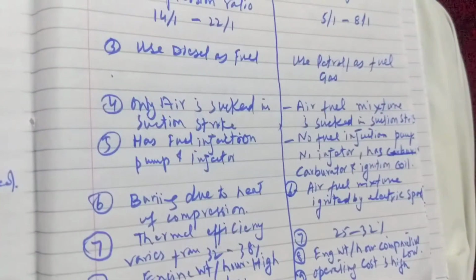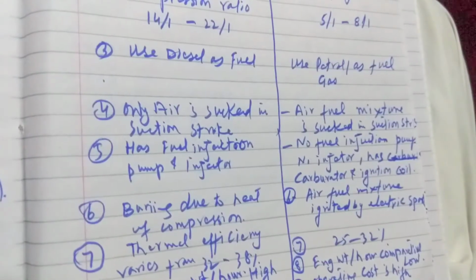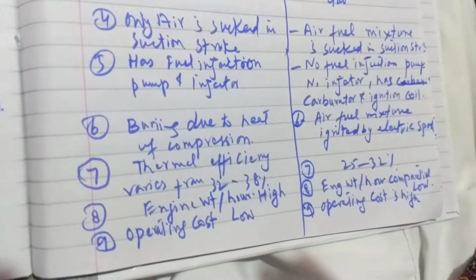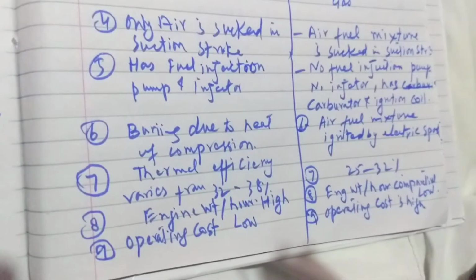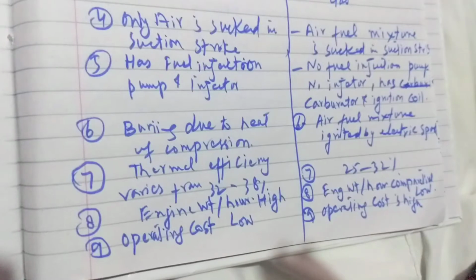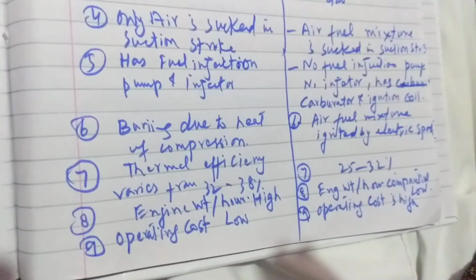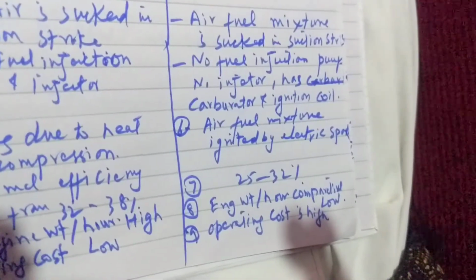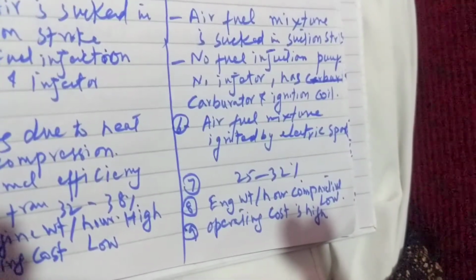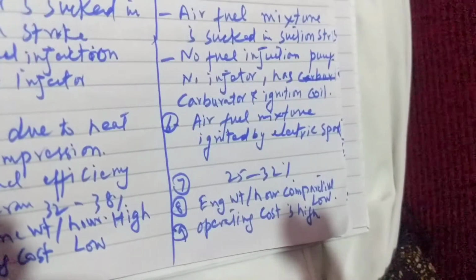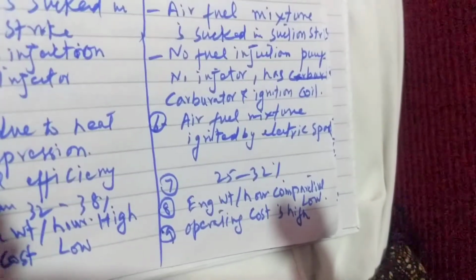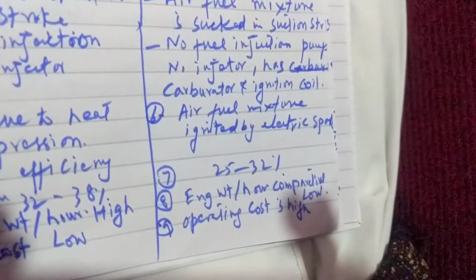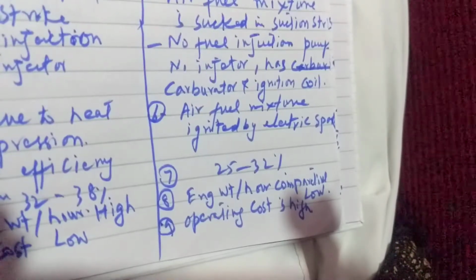Next point, fifth, in case of diesel engine, it has a fuel injection pump and injector, whereas no fuel injection pump and injector are found in case of the petrol engine. Carburetor and ignition coil are found in case of petrol engine.